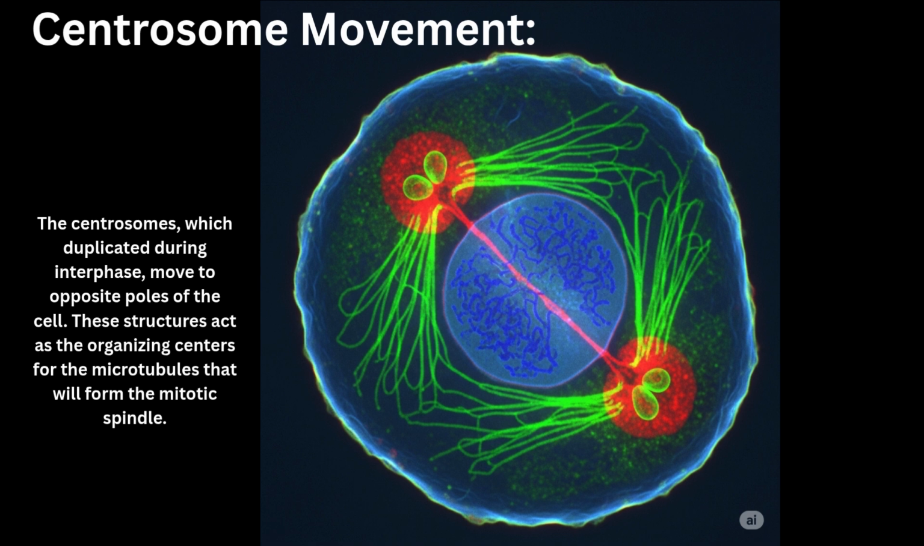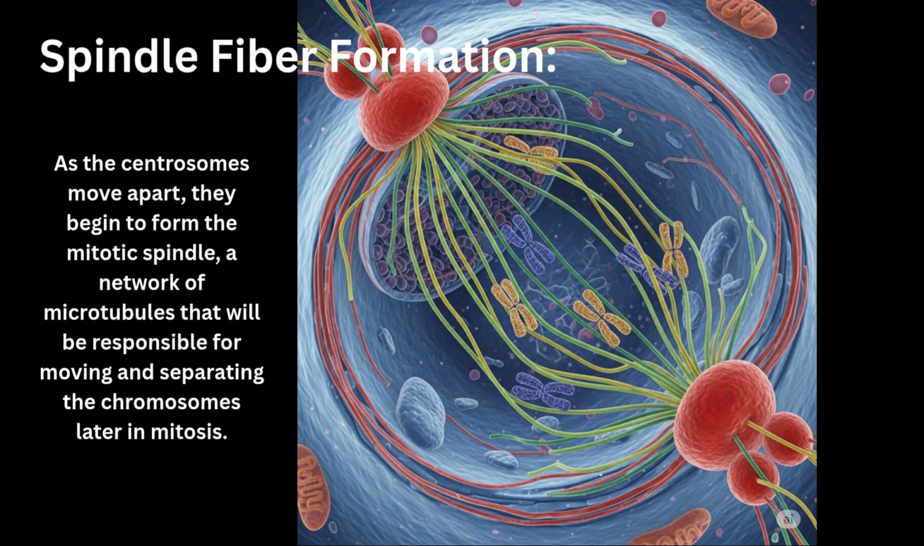Centrosome movement. The centrosomes, which duplicated during interphase, move to opposite poles of the cell. These structures act as the organizing centers for the microtubules that will form the mitotic spindle. Spindle fiber formation. As the centrosomes move apart, they begin to form the mitotic spindle, a network of microtubules that will be responsible for moving and separating the chromosomes later in mitosis.